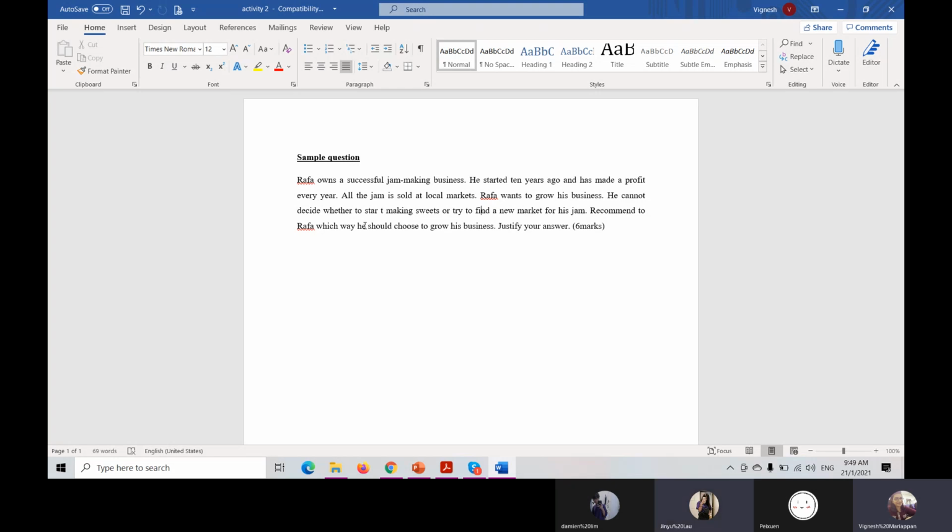Because he has already been making jam for 10 years. Very good. Then, I think he can continue making jam and grow. You say you prefer that he tries to find a new market for his jam because he already has experience for 10 years, correct?